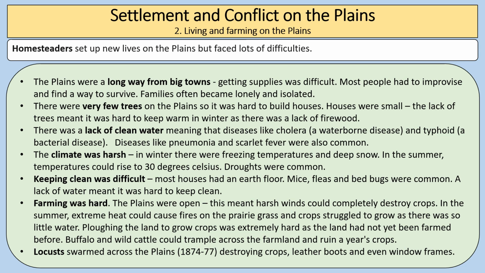Families could often become lonely and isolated because there weren't lots and lots of people living around. There were very few trees on the plains, so it was hard to build houses. This meant that houses were small, and the lack of trees meant it was hard to keep warm in winter because there was a lack of firewood. There was also a lack of clean water.